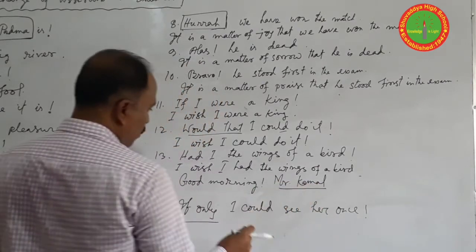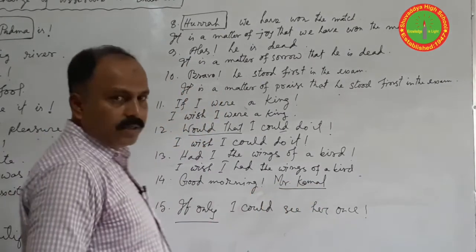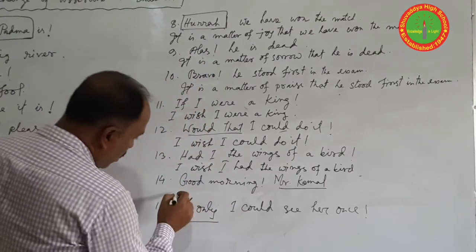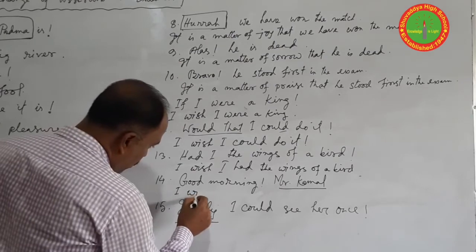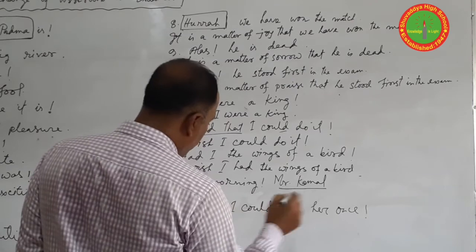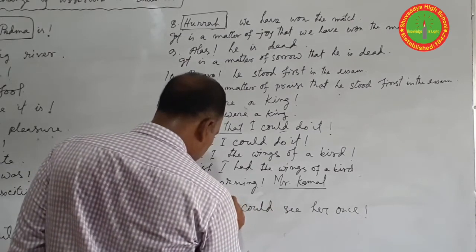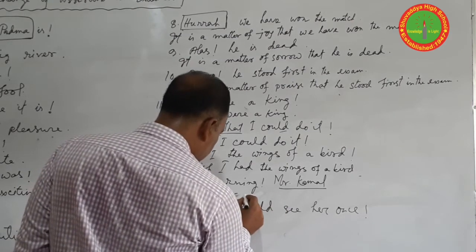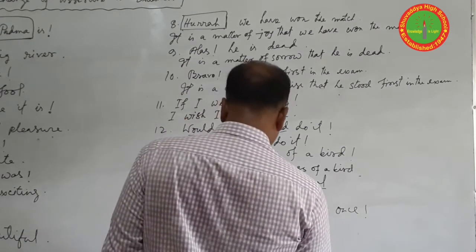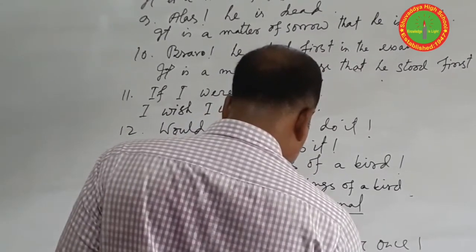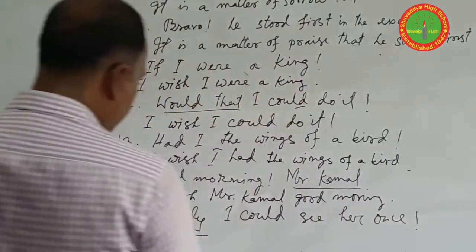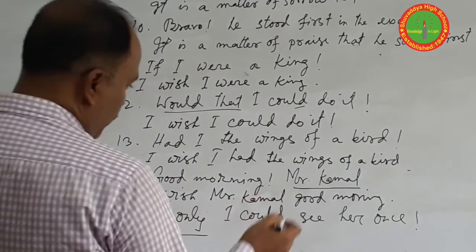When you have these kinds of exclamatory sentences, you use I wish Mr. Kamal good morning, or good morning to Mr. Kamal. Or you can also write in this way, I wish good morning to Mr. Kamal.